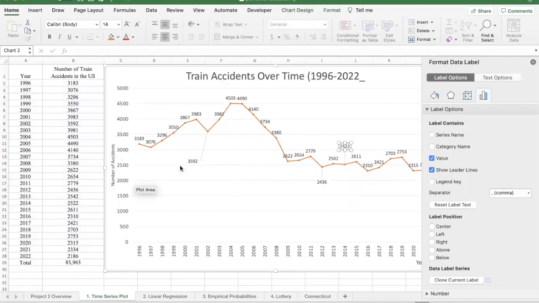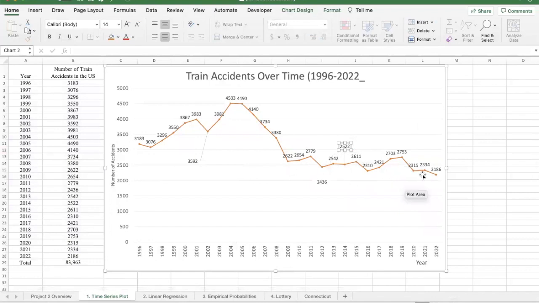And notice that something happened maybe in 2007, maybe 2008, because from 2008 on, we've had a pretty consistent, almost constant number of accidents. It might be drifting down a little bit in here, but it's somewhere between the 2000 and the 3000 range. And before that, we had up to 4,500 different accidents every year. So maybe the government passed something right about here that brought them down. But you could investigate what it is that the government did, maybe some oversight or something like that led to the dramatic reduction from about 4,500 to about 2,000, almost halved the number of accidents in that period.